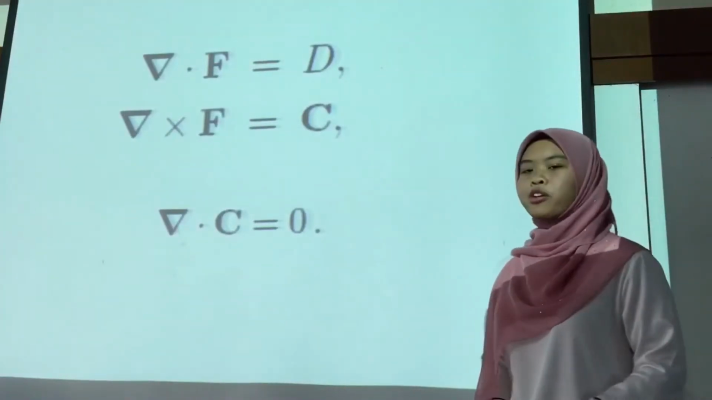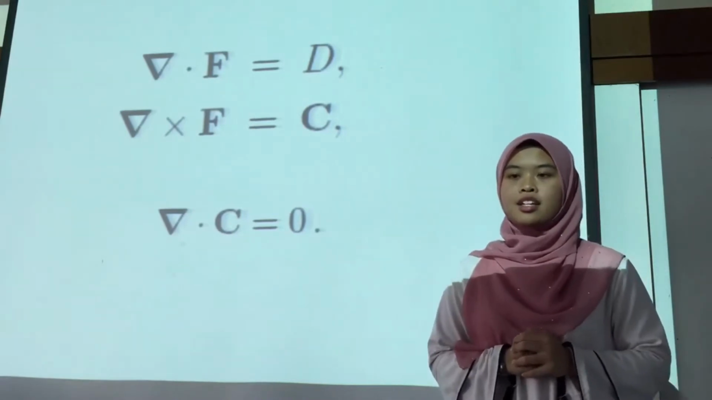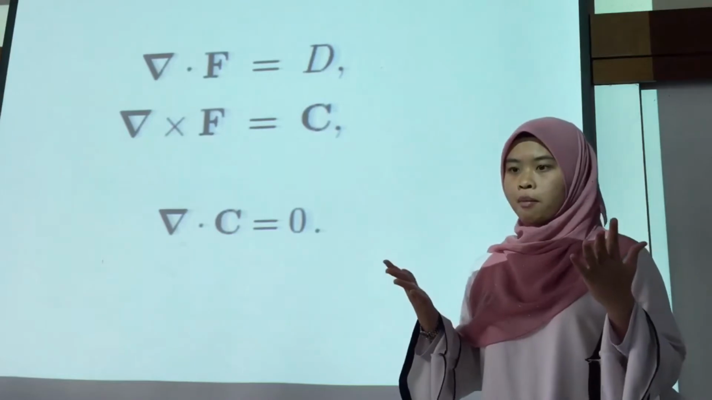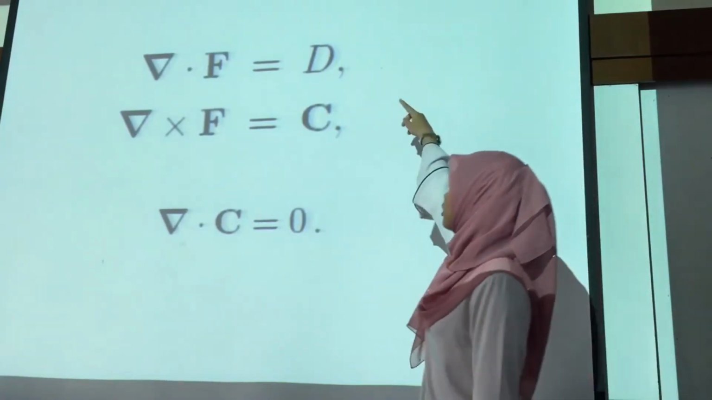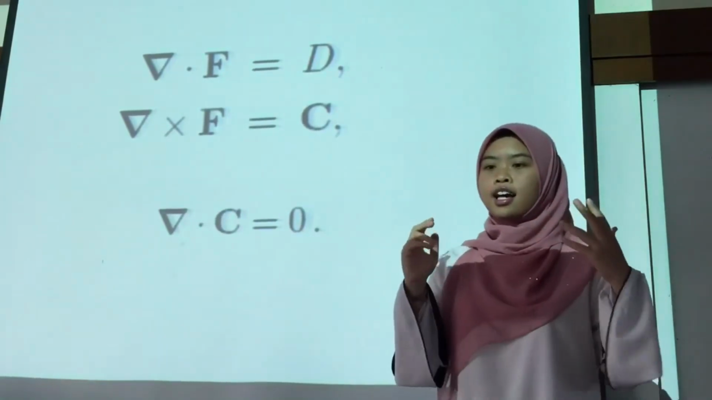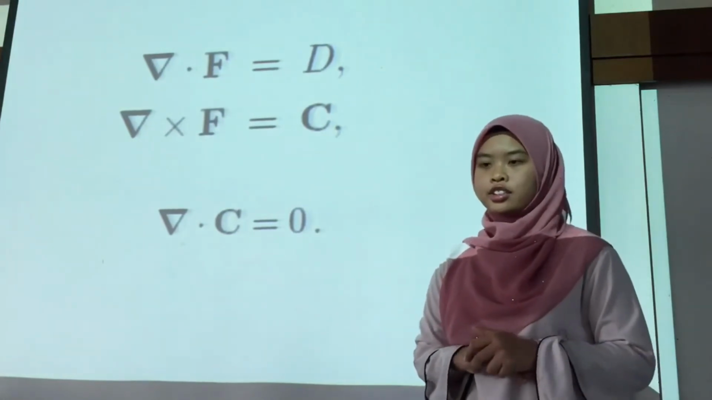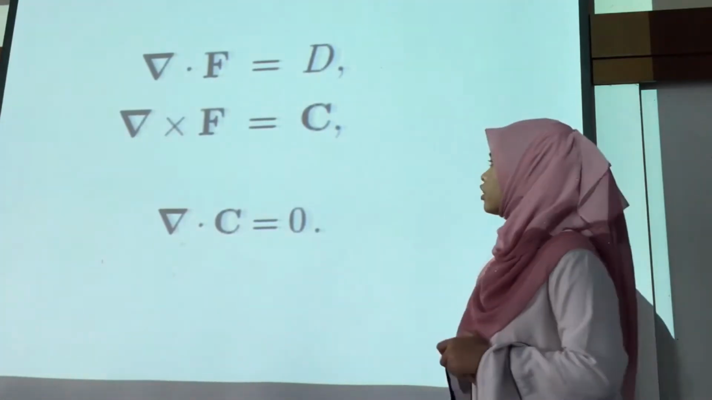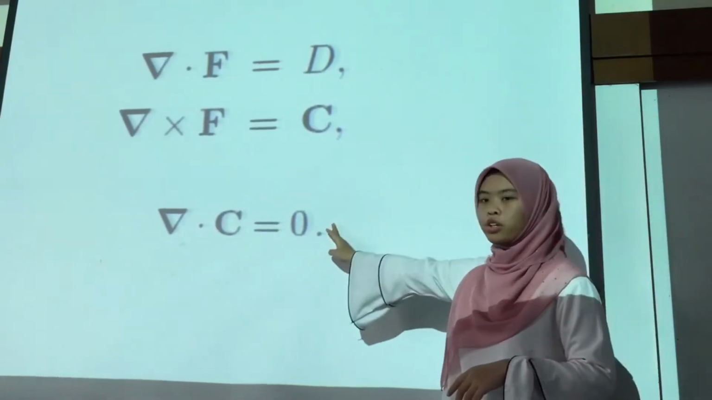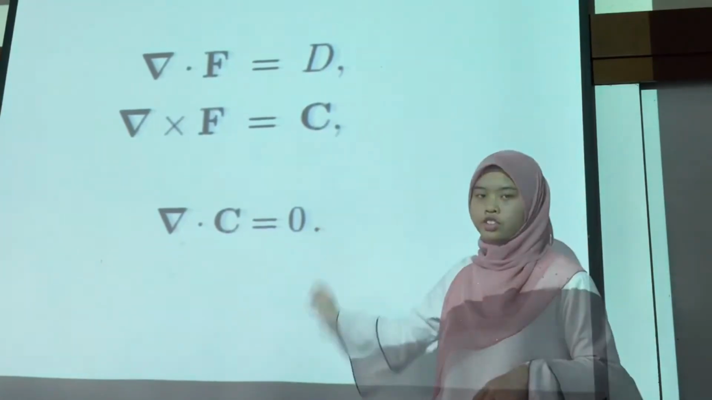Next I am going to explain the second theorem of the Helmholtz theorem. Suppose that we do not know a vector function f, but we do know its divergence and its curl, where the divergence is a scalar and the curl is a vector function. And since the divergence of a curl is always 0, hence for the third equation, c must be divergenceless, where del dot c is 0.